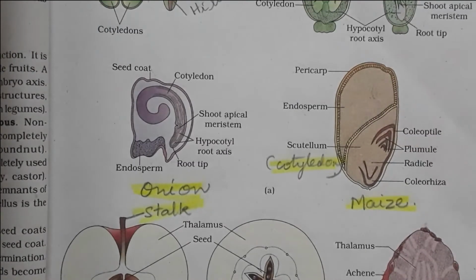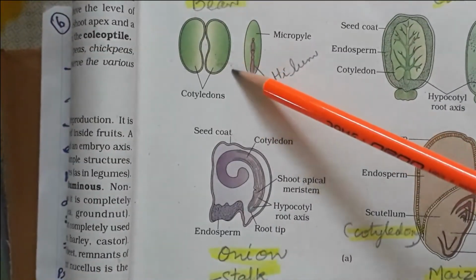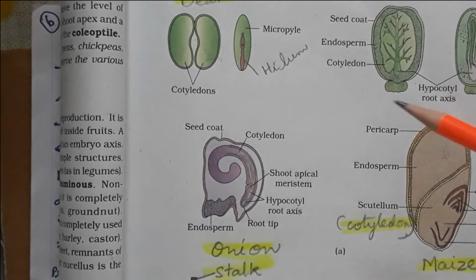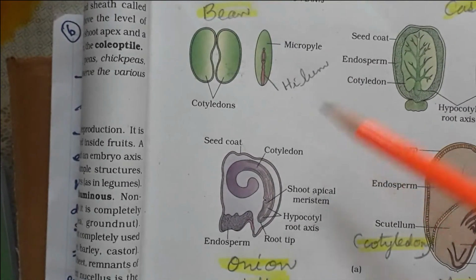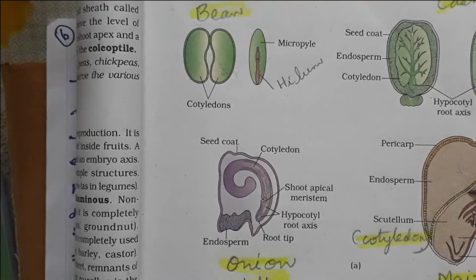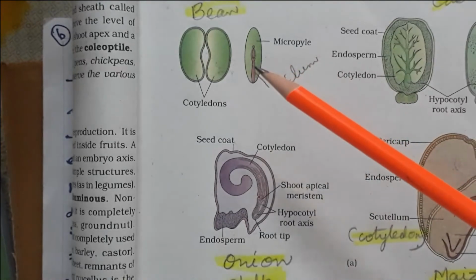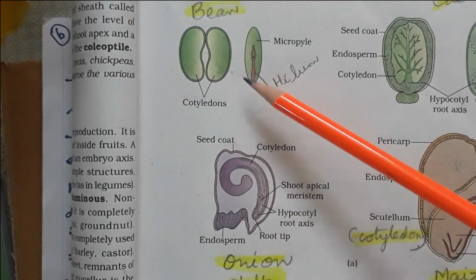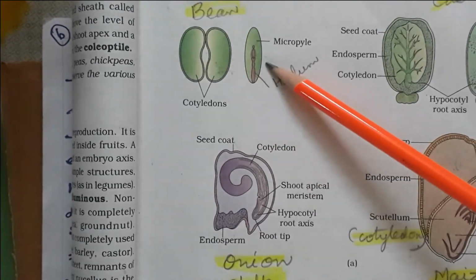And in some other seeds, suppose here you see this is a bean, the endosperm is completely consumed, so the seed forms and the endosperm is not there. Such seeds are called non-endospermic or ex-albuminous. Some seeds completely consume the endosperm, so they are non-albuminous or ex-albuminous. Examples: beans, pea, gram, all these are non-albuminous.